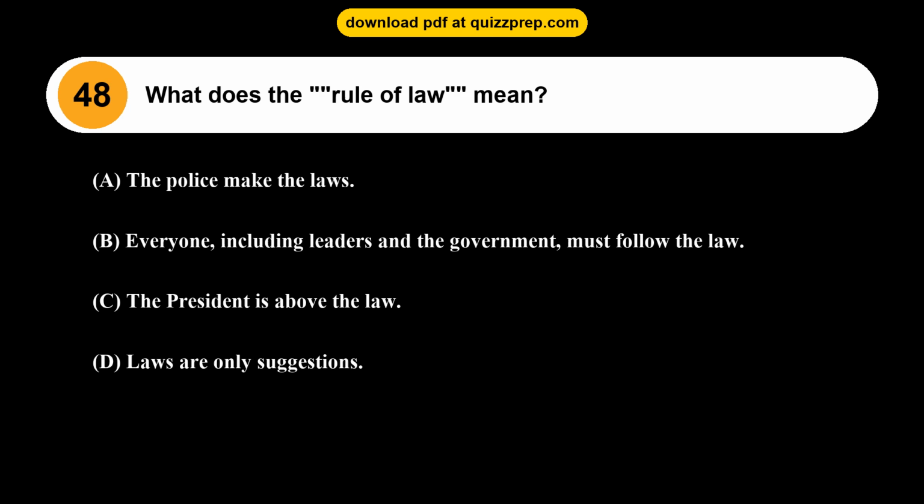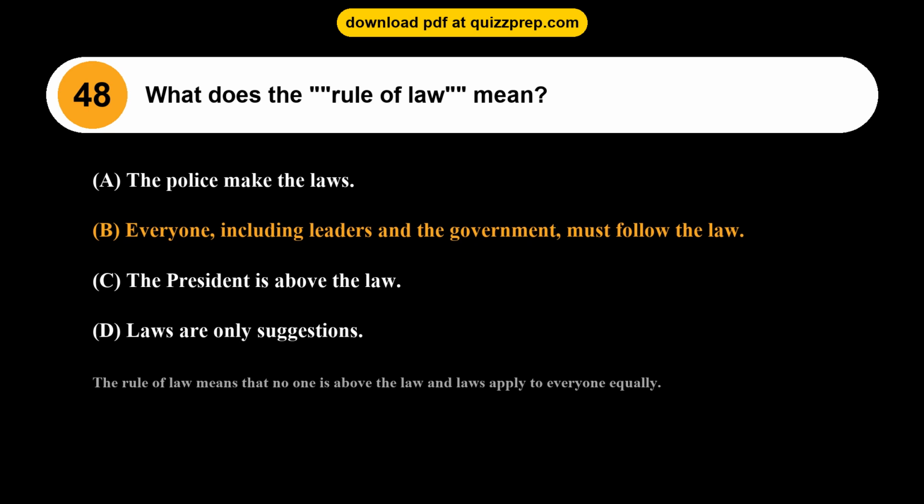Question 48. What does the rule of law mean? Option A, the police make the laws. Option B, everyone, including leaders and the government, must follow the law. Option C, the president is above the law. Option D, laws are only suggestions. The correct answer is option B. Everyone, including leaders and the government, must follow the law. The rule of law means that no one is above the law and laws apply to everyone equally.